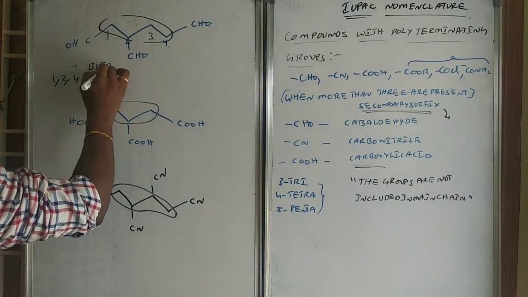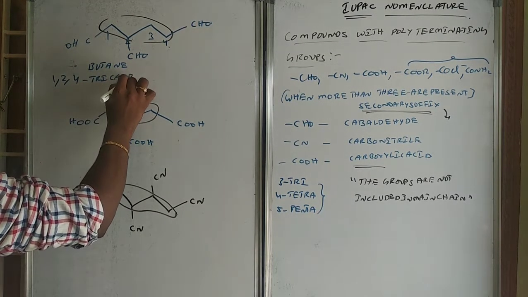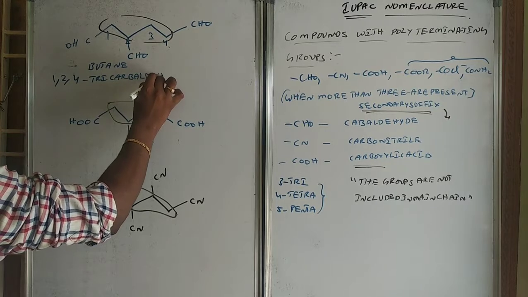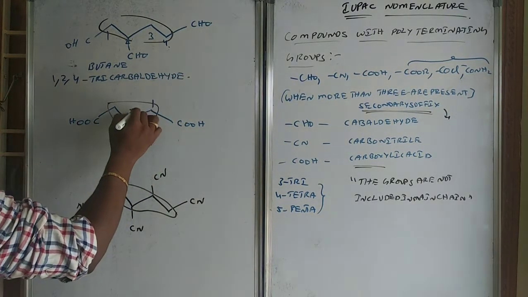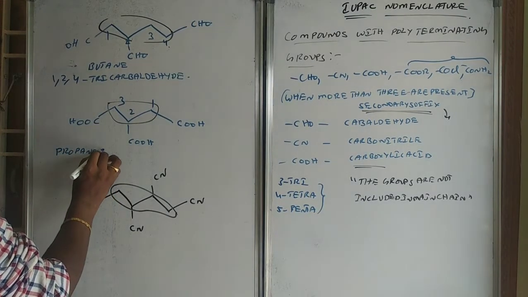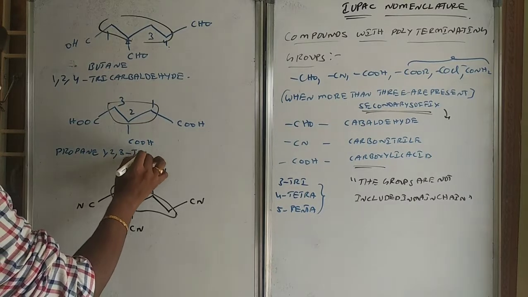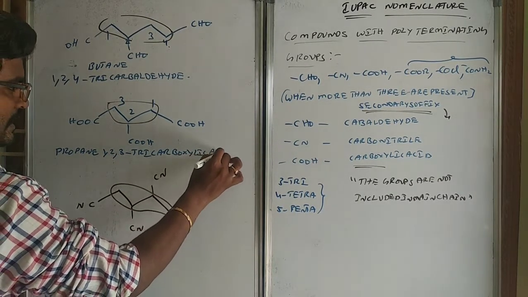Butane 1, 2, 4 tricarbaldehyde. This is the name. This one: 1, 2, 3. So it will be propane 1, 2, 3 tricarboxylic acid.